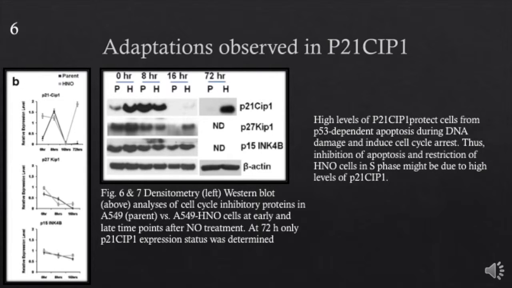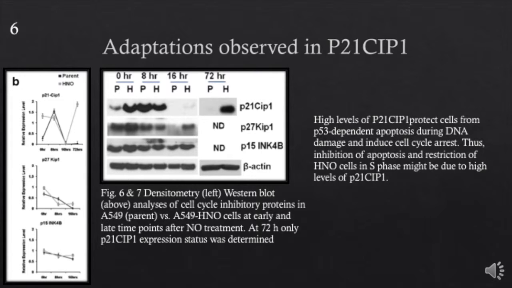At prolonged exposure at 72 hours, the HNO cells showed much higher levels of P21CIP1 compared to parent cells. This is consistent with the cells attaining quiescence and staying in G1 phase after long exposure of nitric oxide.